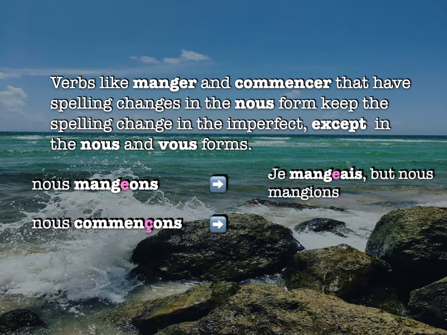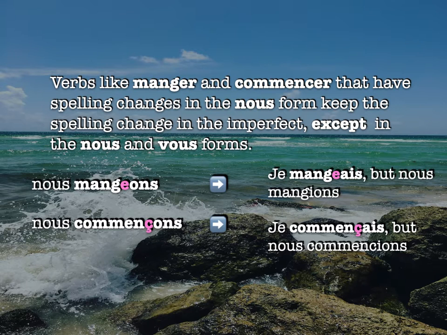Same thing with commencer. I'm going to have je commençais, C with a cedilla, because otherwise it would be commencais, which is wrong. But in the nous form, it's outside of the shoe. I don't need the cedilla because the I helps me make the S sound anyway. Nous commencions. So I don't need it there. Okay? So just think of these as shoe verbs. If you're conjugating a GER or a CER verb in imparfait, it doesn't need the cedilla, it doesn't need the E. Otherwise it does.